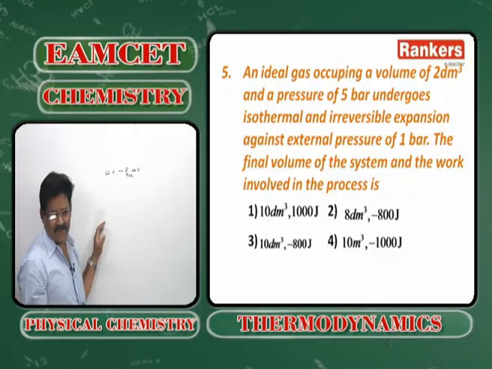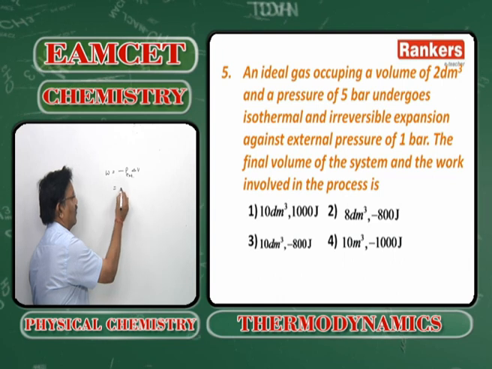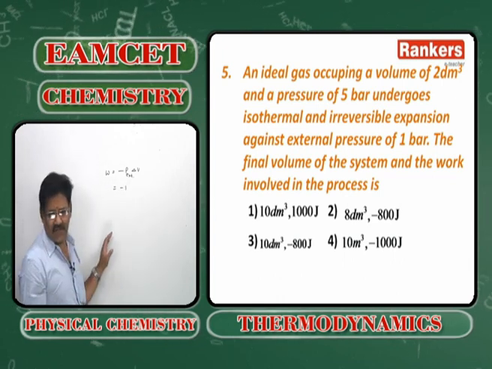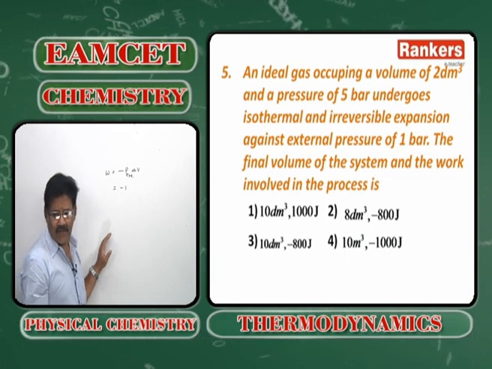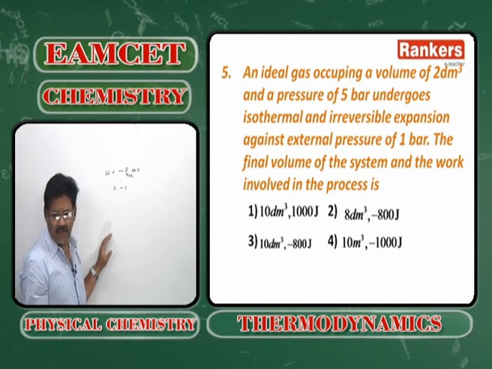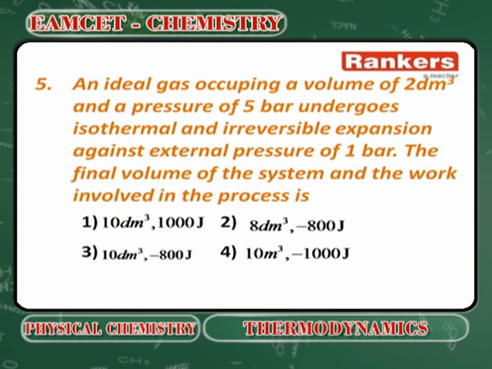What is the external pressure? 1. What is delta V? The gas undergoes expansion from a volume of 2 decimeter cube at a pressure of 5 bar, isothermal expansion against an external pressure of 1 bar, and we need the final volume of the system.